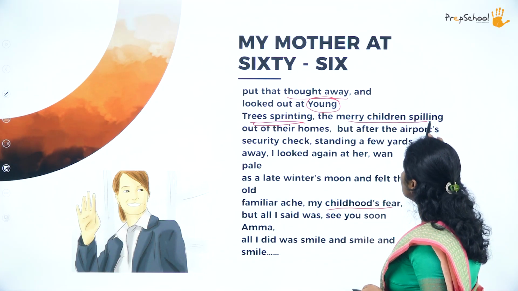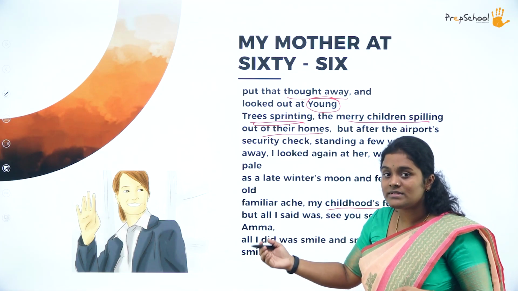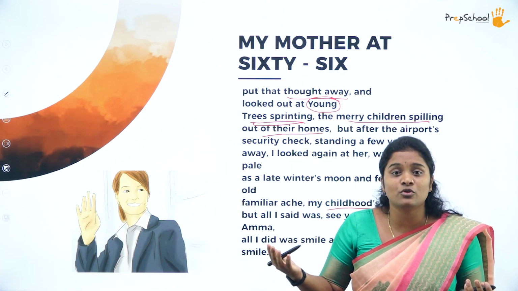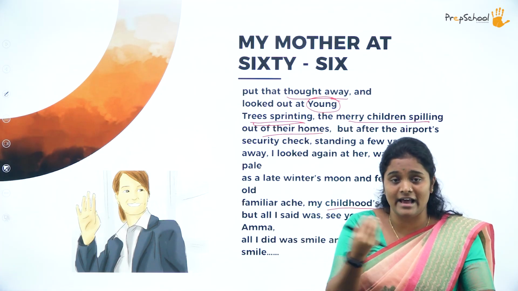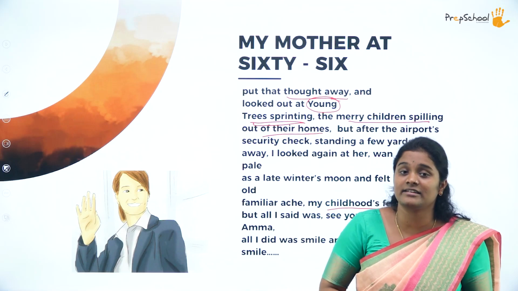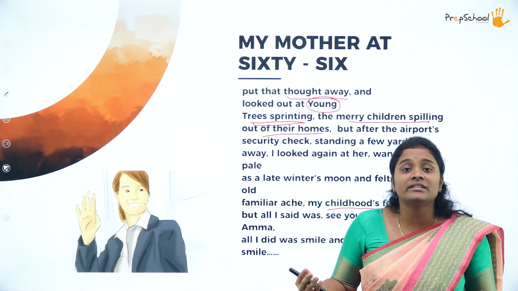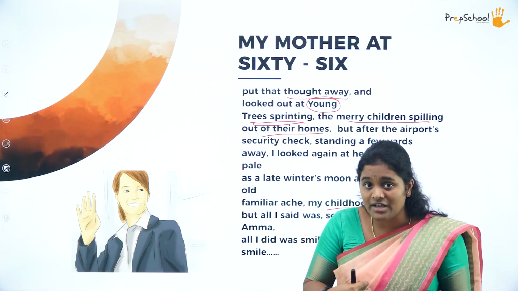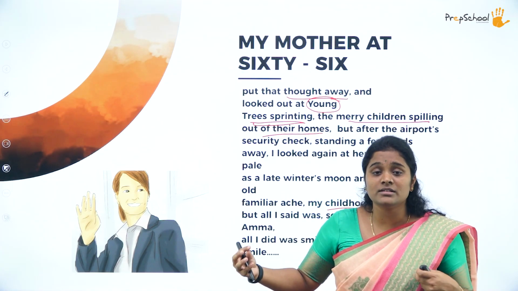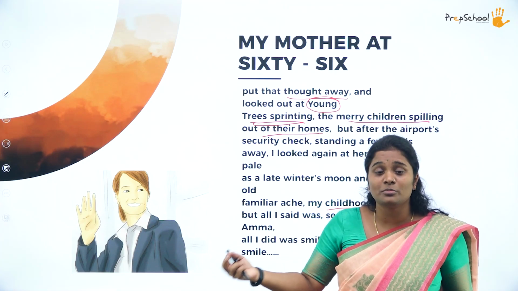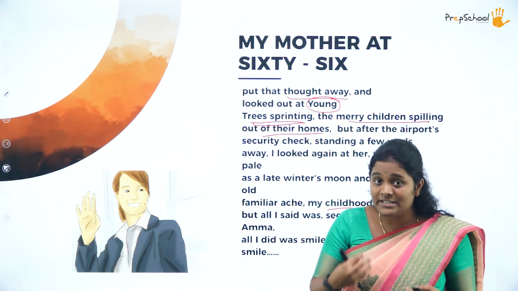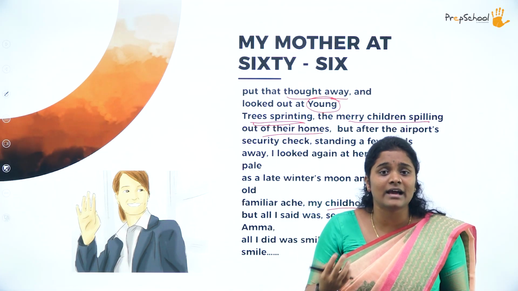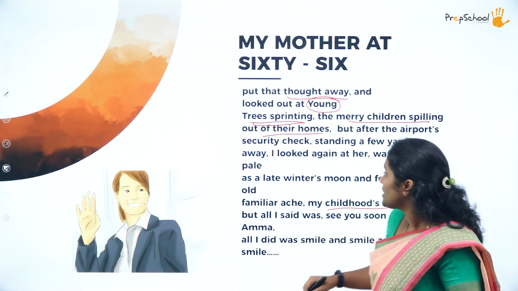Then, merry children spilling out of their homes. Children who are really, really happy looking, they are all spilling out of their homes. They are not just coming out as though they are spilling out of a basket. They are coming out of their homes. How are they? They are all happy. Again, in contrast to how she felt inside the car, she's feeling painful about her mother's condition. Eventually, that is going to be the reality. She's in so much pain. But outside, the trees are sprinting, the children are playing happily, coming out of their houses, right?